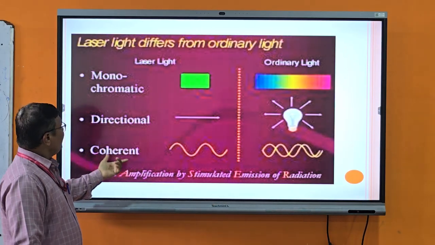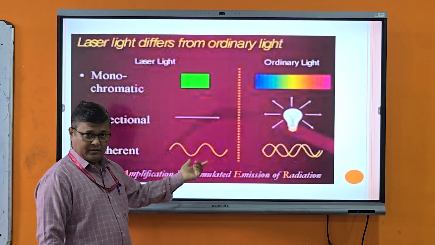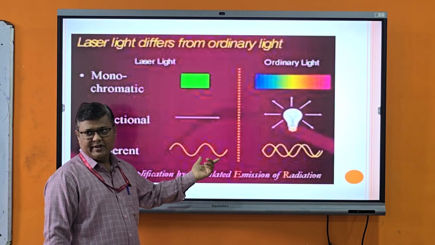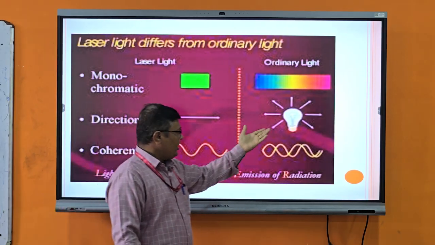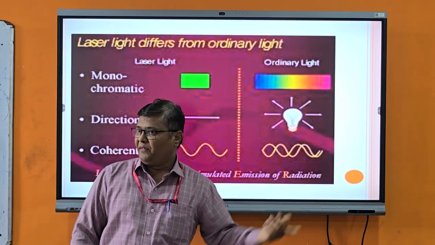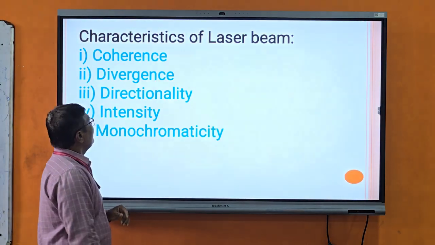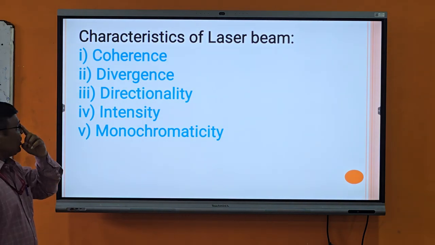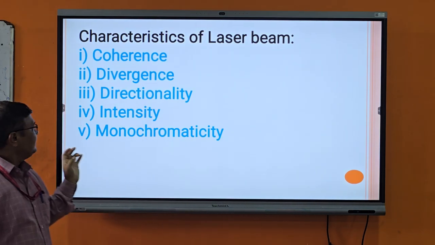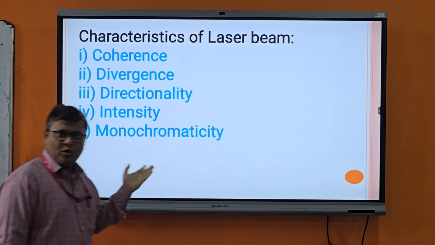Laser light is highly coherent. This means it will travel in the same phase or having the same frequency. And ordinary light travels in a different phase or has different frequency. These are the characteristics of the laser beams: coherence, divergence, directionality, intensity, and monochromaticity.